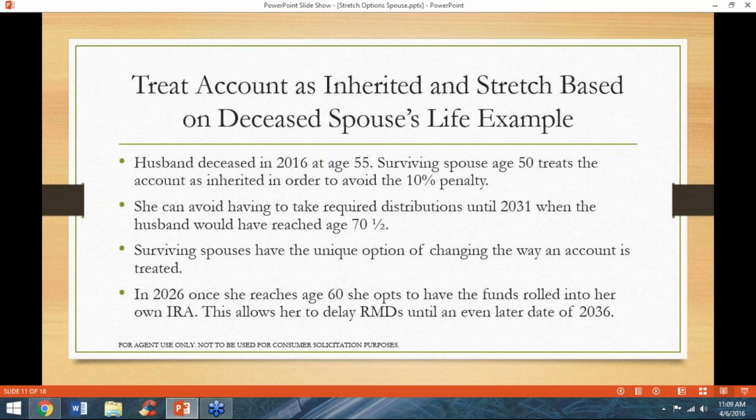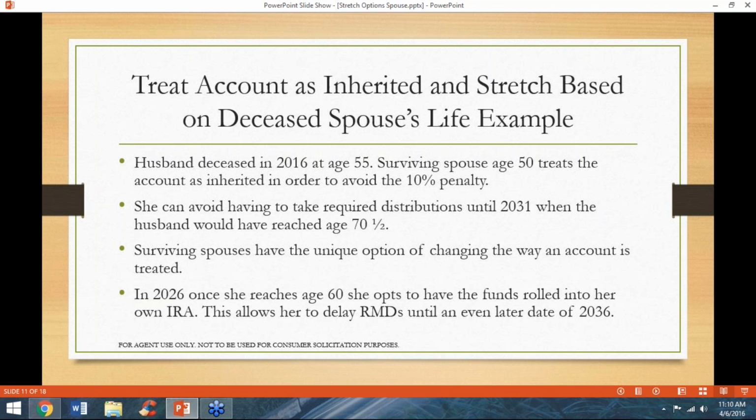As we discussed in the last slide, if she leaves the funds as inherited, she will have to start RMDs when her husband would have reached age 70 and a half in 2031. But a surviving spouse has the unique ability to change the way an account is treated and can opt at any time to treat the account as their own rather than inherited.